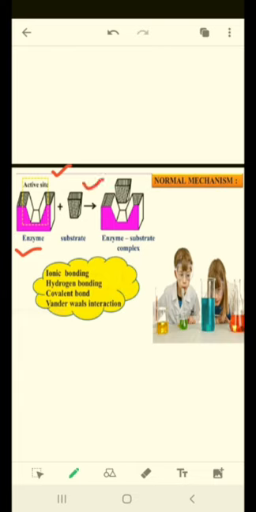The substrate is like a receptor or protein. When the substrate and enzyme connect to each other, the enzyme substrate complex is formed. The enzyme and substrate attach to each other by ionic bonding, hydrogen bonding, covalent bond, van der Waals interaction, and so on. So in the normal mechanism, enzyme and substrate connect and form the enzyme substrate complex.